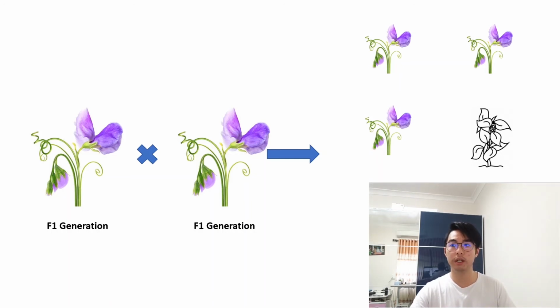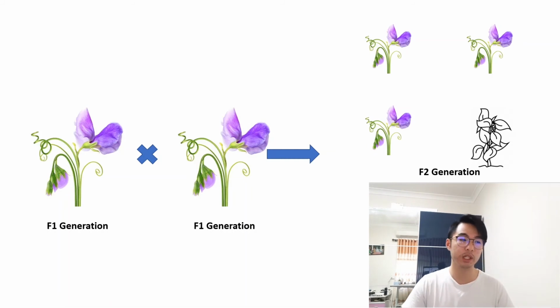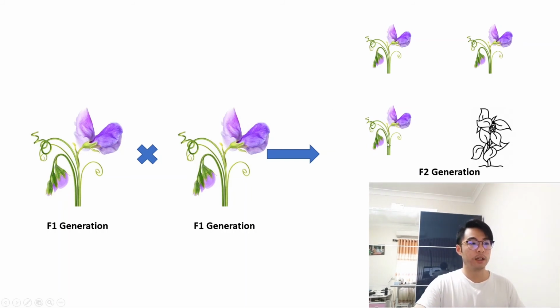And what he found was that of the four offspring produced by the two F1 generation, the offspring expressed both purple and white flowers in a 3-to-1 ratio. We call this the F2 generation, and it's quite interesting. So from the F1 generation breeding, of the four offspring, 3 of them were purple and 1 of them was white.